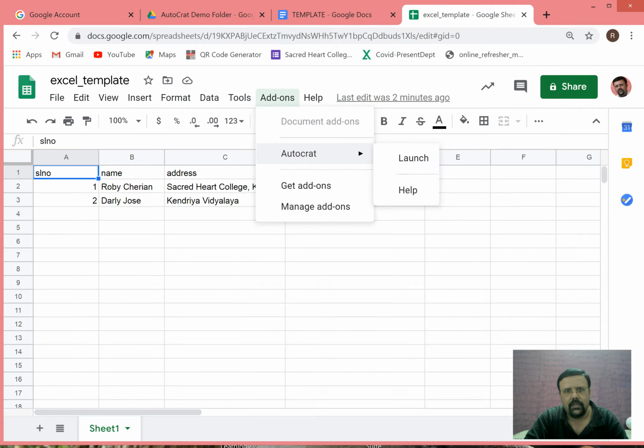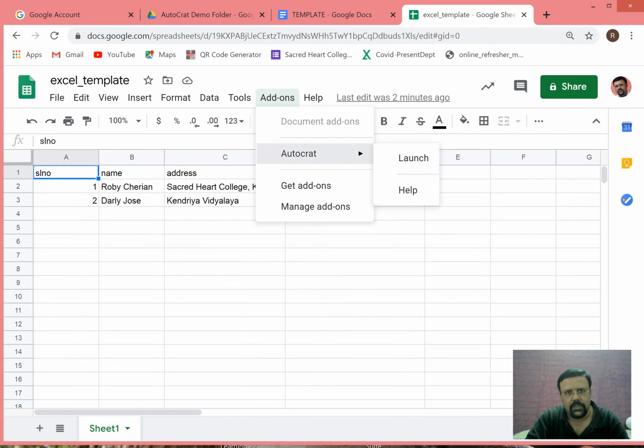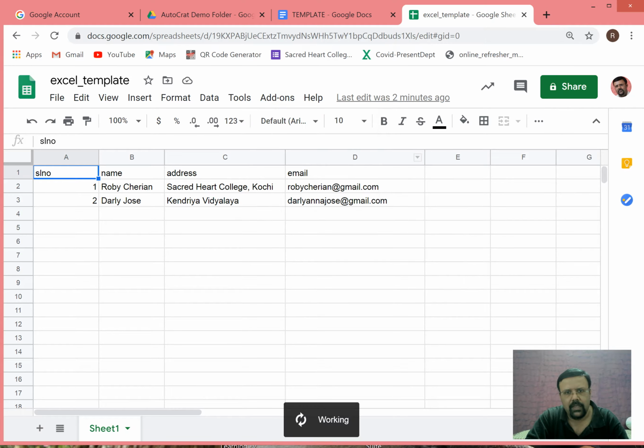So AutoCAD is right. Once you have successfully installed AutoCAD, the launch button will come. Else you will go to get add-ons and download AutoCAD, and after that the launch button will come. Before you click on the launch button, I will just show you: we have got only A, B, C, and D, right? And when you run this AutoCAD, more will come. That's why I told you to keep an eye on that one. So we press the launch button of AutoCAD.